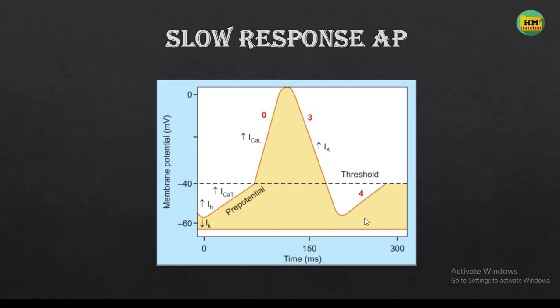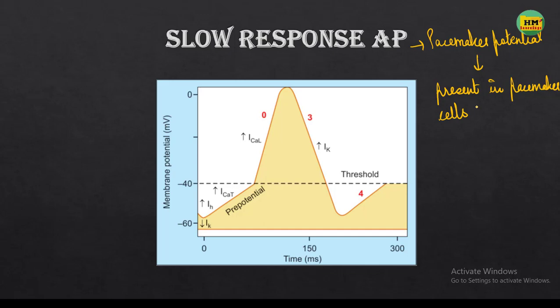Slow response action potential is also called the pacemaker potential. So pacemaker potential means what? It will be present in the pacemaker cells, like the SA node and AV node. So there the slow response action potential, also called a pacemaker potential, is present.